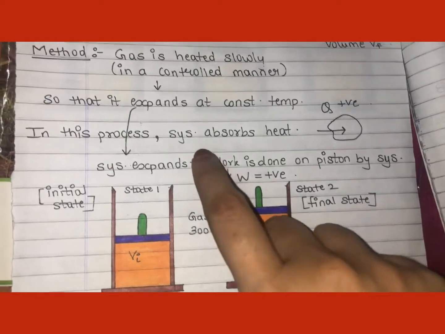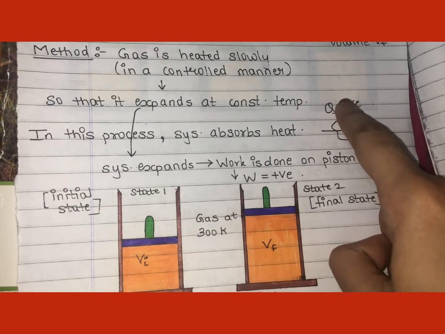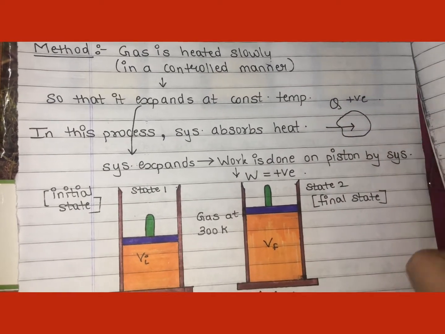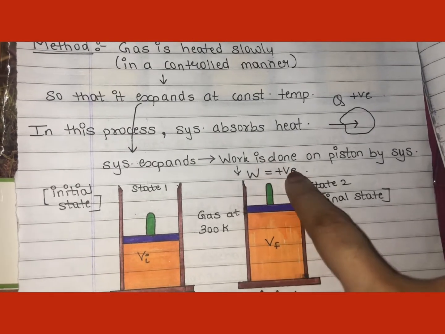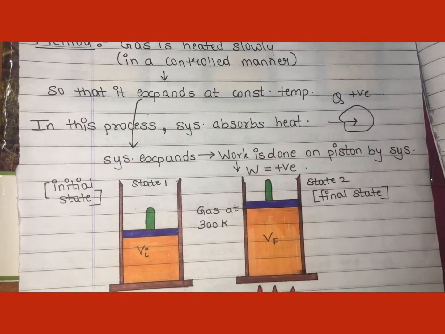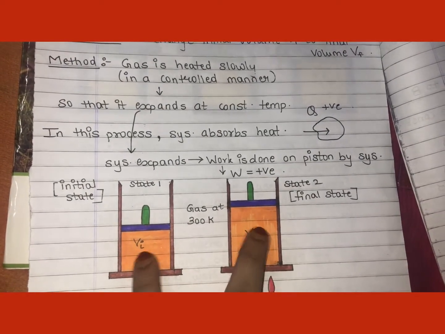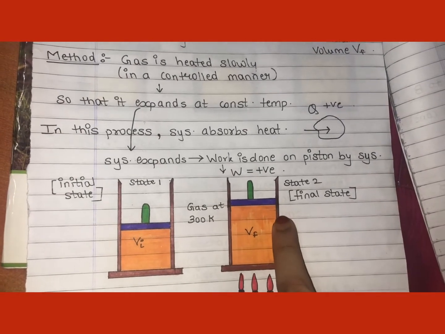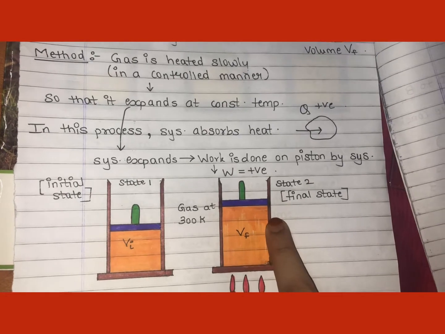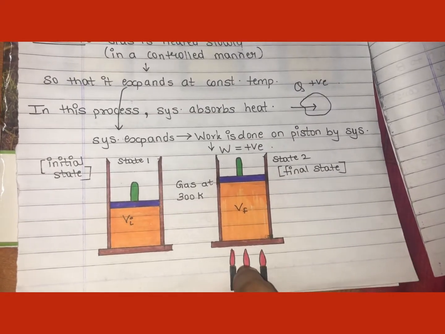Now if the system is absorbing heat, the heat will be positive, and the system is performing work on the piston, so the work done will also be positive. So you understood this isothermal expansion. The temperature remains constant at the initial state and at the final state, that is 300 Kelvin, but there is expansion of gas. This type of expansion is known as isothermal expansion. Here we have supplied heat using a burner. Now coming to the second case.